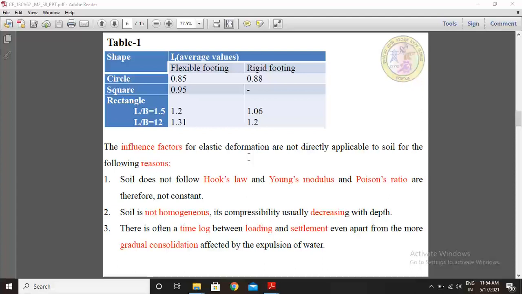Third reason is there is often a time lag between loading and settlement, even apart from the more gradual consolidation affected by the expulsion of water. So this is the third reason for elastic deformation formulas not being directly applicable to soils.